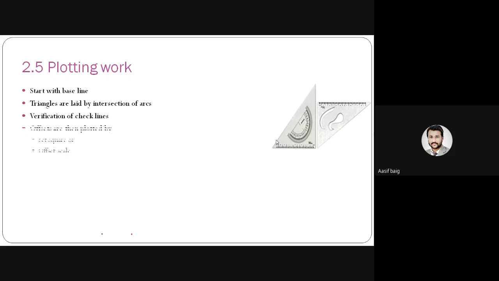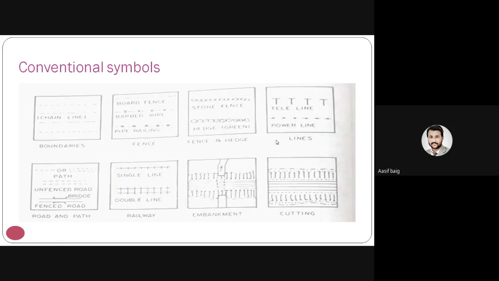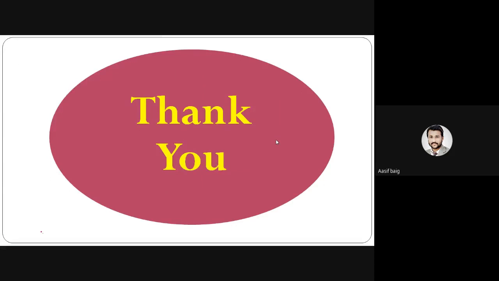We will skip this point because this is not in the syllabus of GATE. These are the conventional symbols which we can use for drawing the ground features.